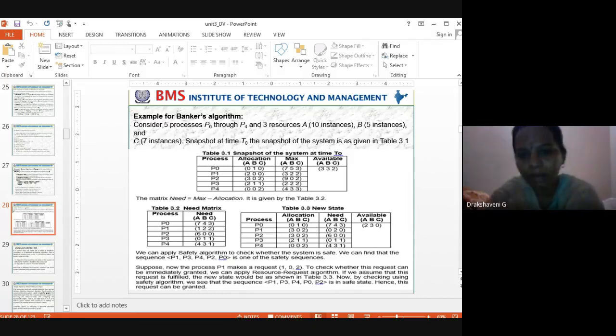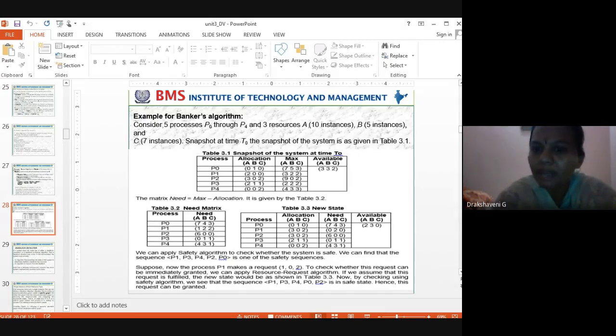Okay, now coming back to 3.3. What this 3.3 says to us is that here we have just written how much the allocation is, how much was needed, and how much is available for me right now. So right now, what is available for me? How many A's are available?